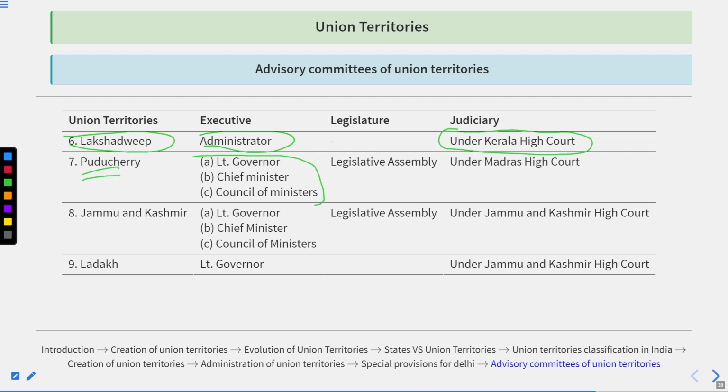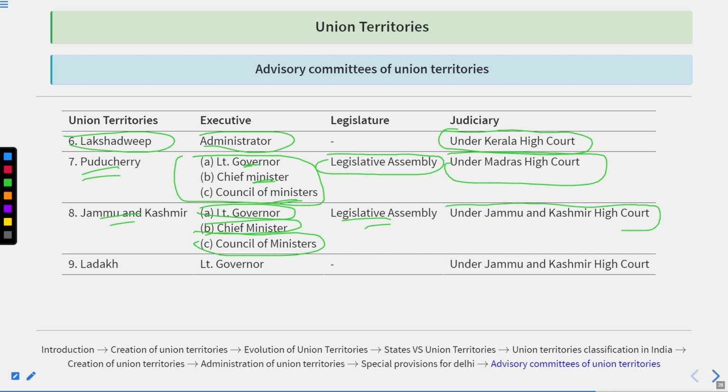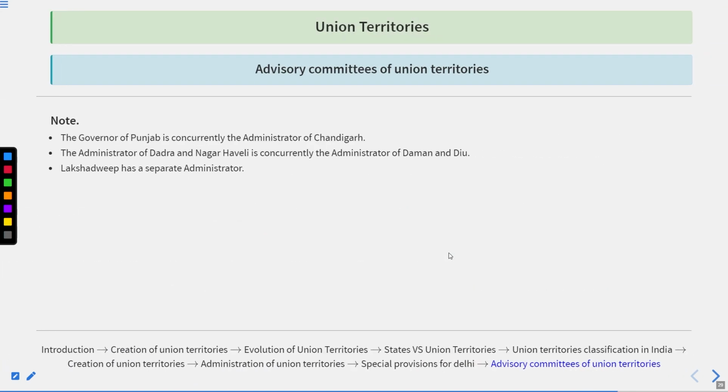Puducherry: Executive is Lieutenant Governor, Chief Minister, Council of Ministers, having the Legislative Assembly. Judiciary is Madras High Court. Jammu and Kashmir: Lieutenant Governor, Chief Minister and the Council of Ministers, Legislative Assembly, under the judiciary of Jammu and Kashmir High Court. Ladakh: Lieutenant Governor executive, judiciary is under Jammu and Kashmir High Court.